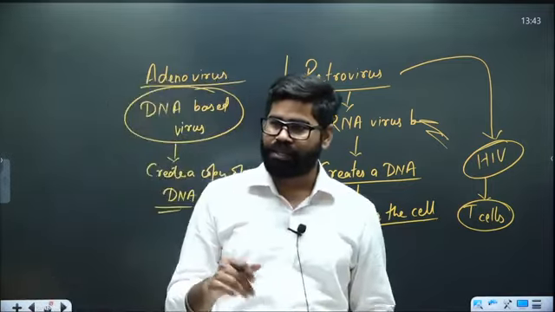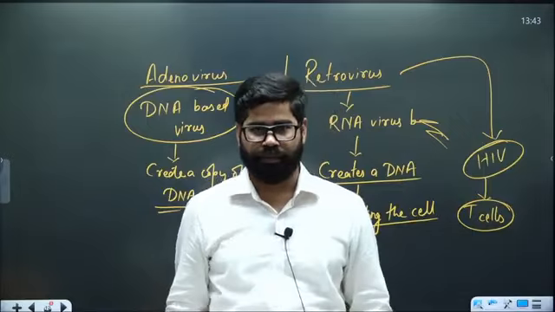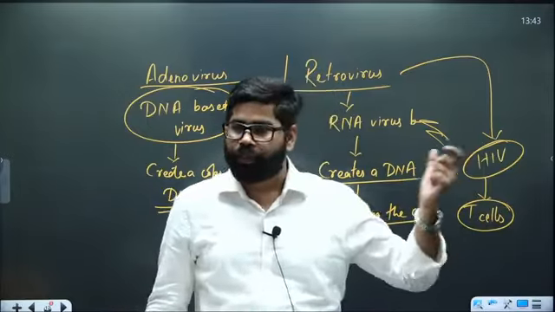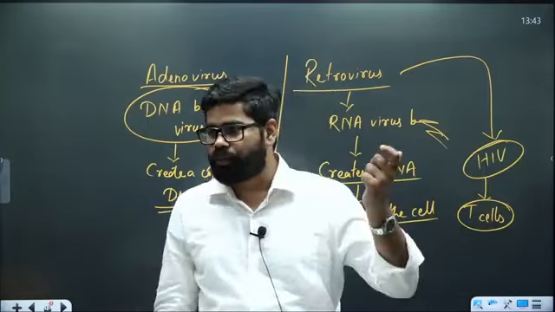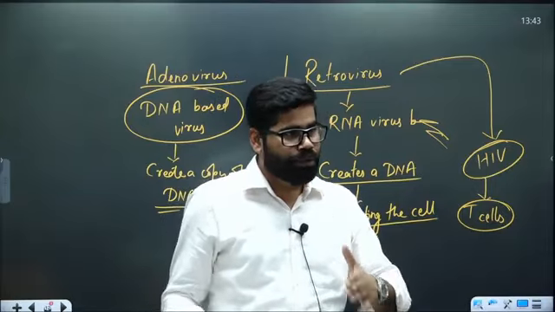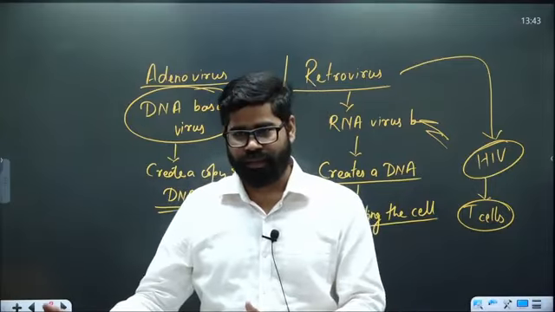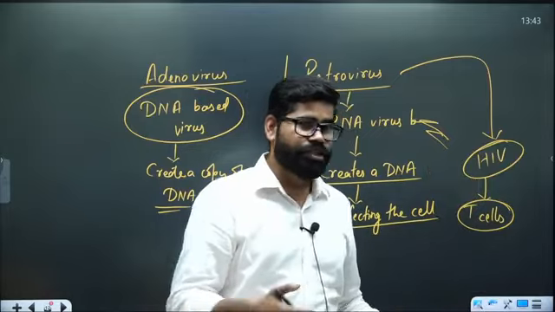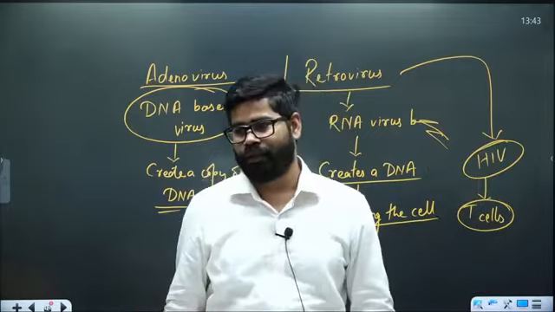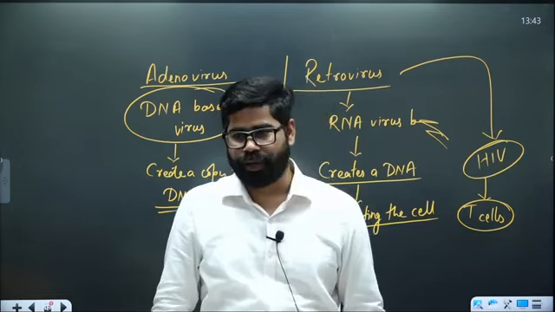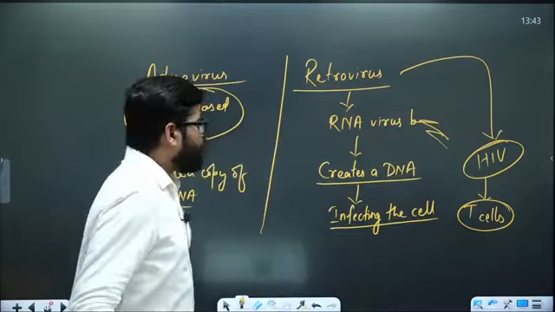Retroviruses are those viruses which are highly deceptive. Since we don't know how they are going to prepare the response or how they are going to create the complementary DNA, we are not able to create a vaccine for them. We can create a vaccine for a virus which we know is not going to change, but when this one goes inside the body, it changes itself. That's why we are not able to create an effective vaccine against HIV. Okay, so this is one part.